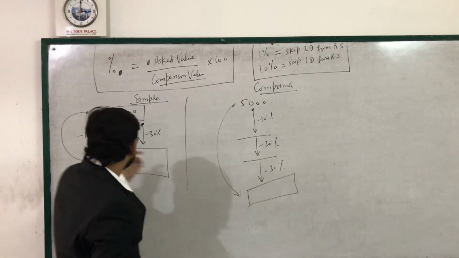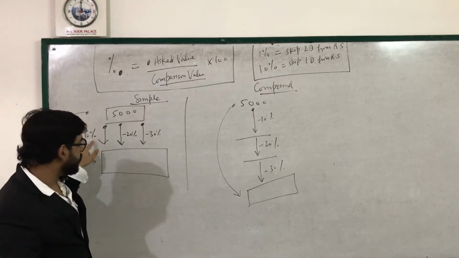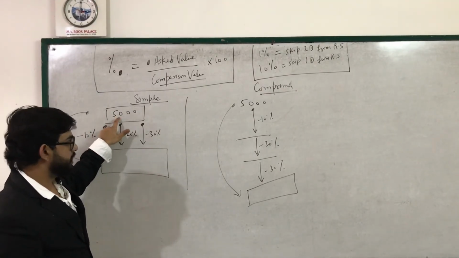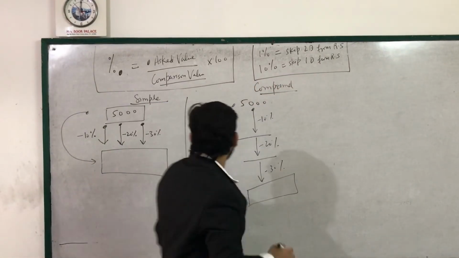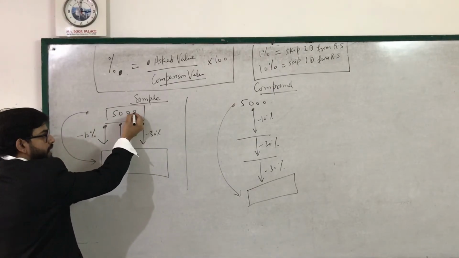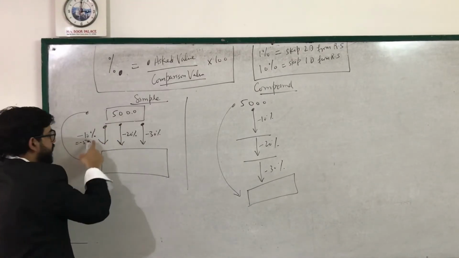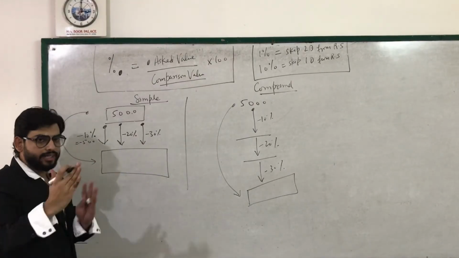So here also percentage is 10%. So this 10% will not depend on the future. It will depend on the past value. 5,000 10%. For us to find 10%, skip 1 digit from right side. This will become 500. So 10% is 500. 5,000 minus 500 is 4,500, right? That will do at the last.